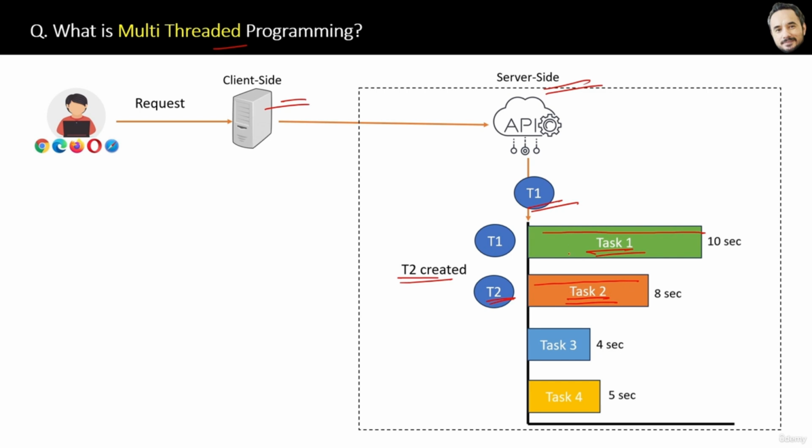Similarly, when T2 starts task 2, then for the next task 3, another thread T3 is created which will start task 3, and then thread T4 is created for task 4. Finally, you can see how different tasks have different threads in a multi-threaded environment. This approach is very good for CPU intensive tasks where many tasks have to be performed in parallel. If you remember, our computer processor has multiple cores, right? So having more cores means they are much better for multi-threaded programming applications.